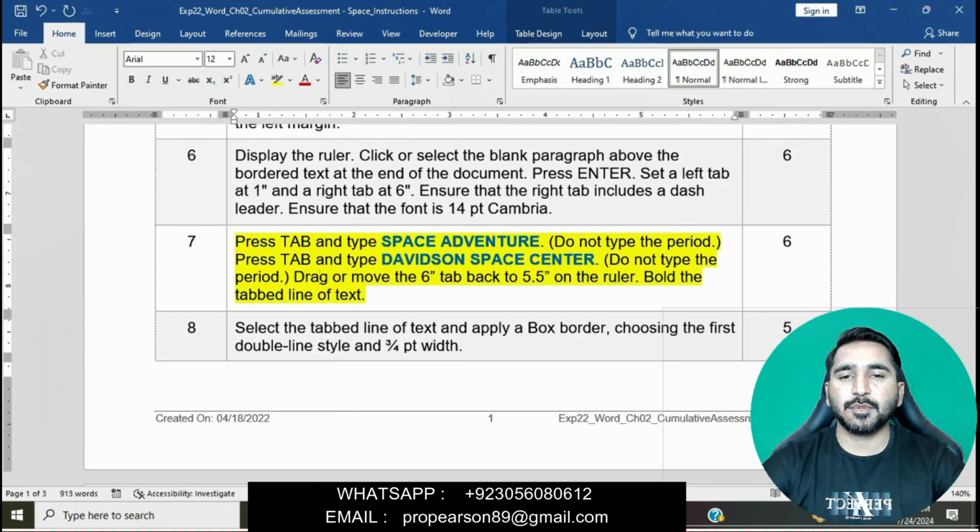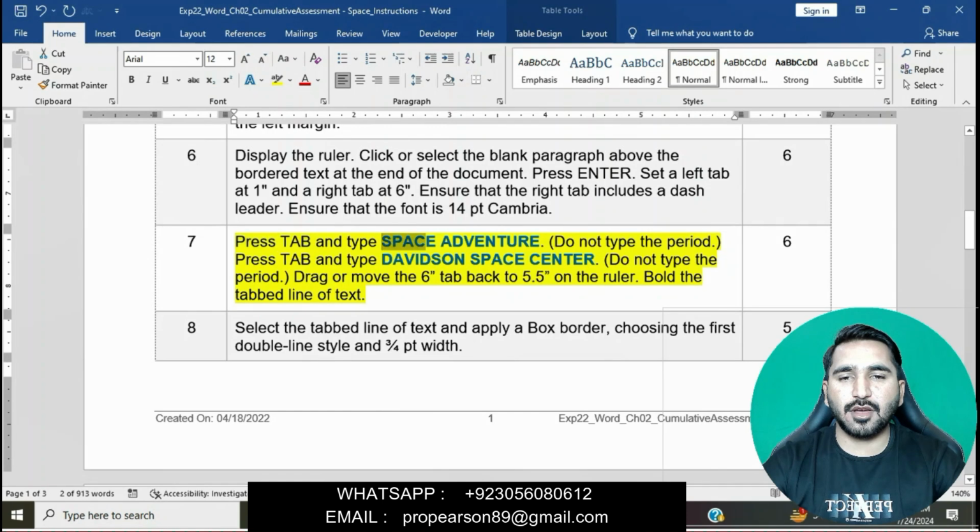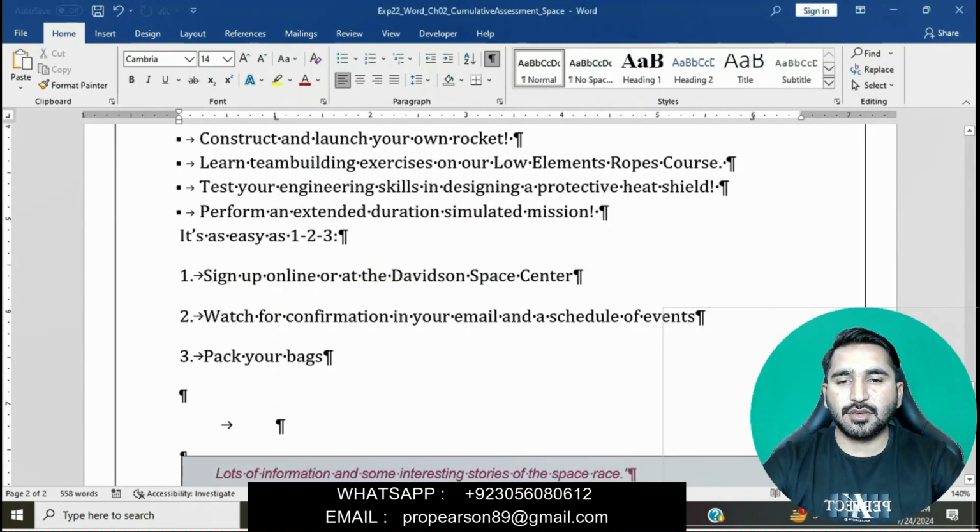First we will press Tab and then type Space Adventure. Then we will press Tab and then type Division Space Center. Then we will drag or move the 6 inch tab back to 5.5 inches on the ruler. Bold the tab line of text. Okay, moving on to the Word file, we will press Tab and then type Space Adventure. Press Tab, and then we will copy and paste here. We will copy this Space Adventure and simply paste here.